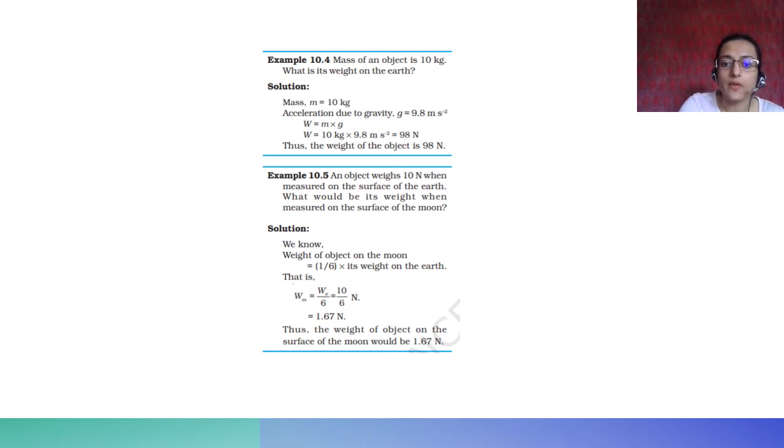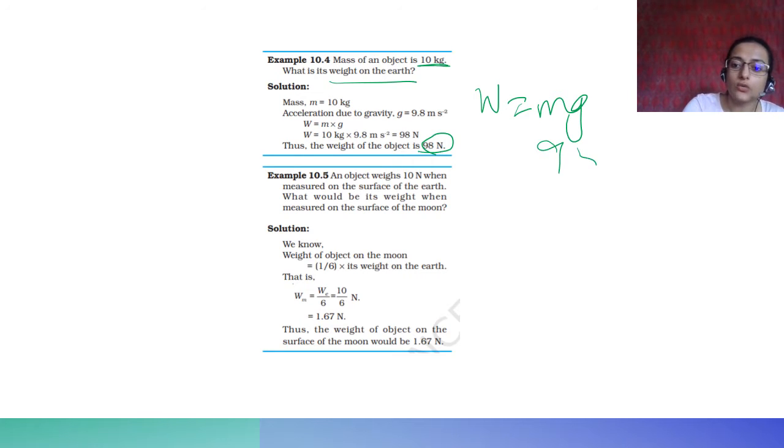Two examples, in fact. The mass of an object is 10 kg. What is its weight on the Earth? Weight is equal to mg. Simple. So it is 98 Newton. Weight is 98 Newton. It is also the force with which the Earth is attracting that object of mass 10 kg.